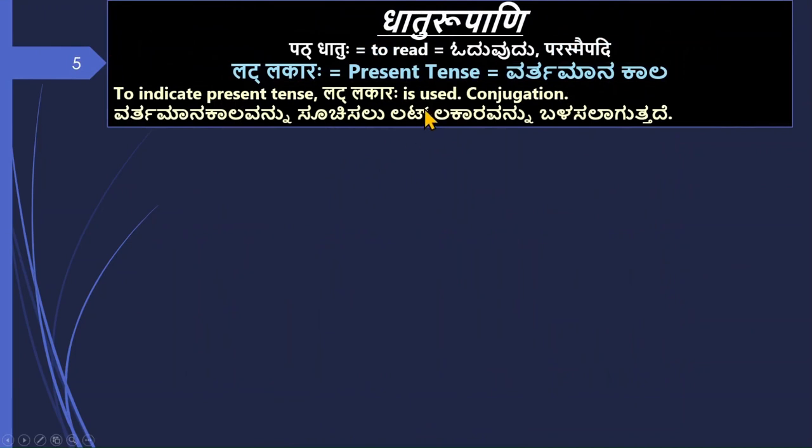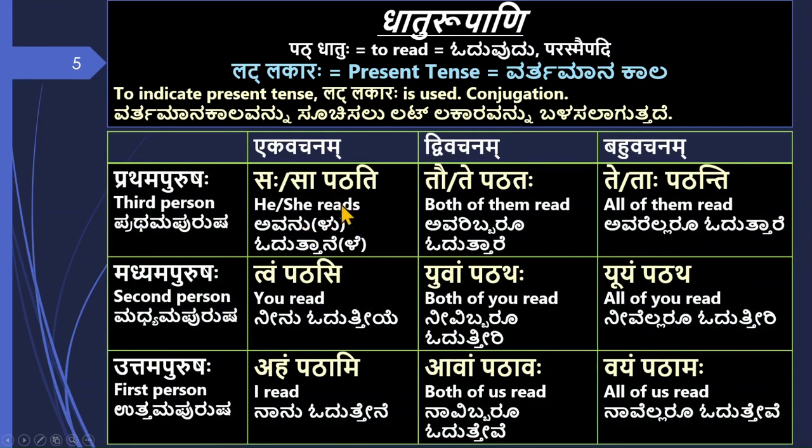Next, we have to know the Dhatu Rupani also. I will show you the example of Pat Dhatu. Pat means to read, which is a Parasmaipadi Dhatu in Lat Lakara, present tense, Vartamana Kala. To indicate present tense, Lat Lakara is used. We see the conjugation table. Pathati, Pathataha, Pathanti, Pathasi, Pathatha, Pathatha, Pathami, Pathavaha, Pathamaha. These are the forms of the Pat Dhatu.